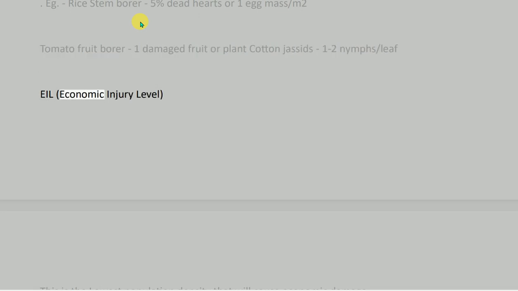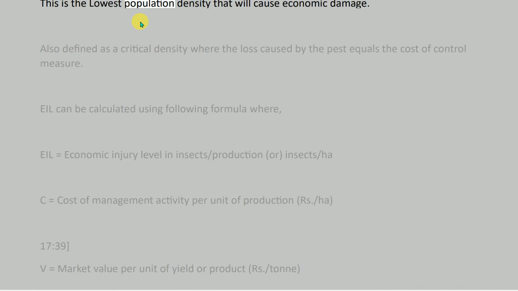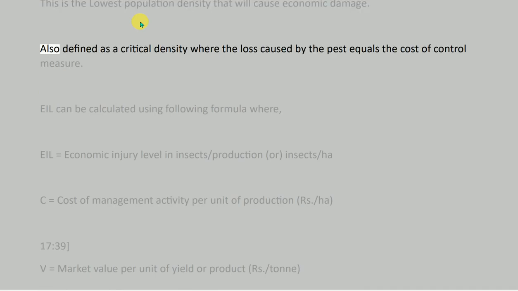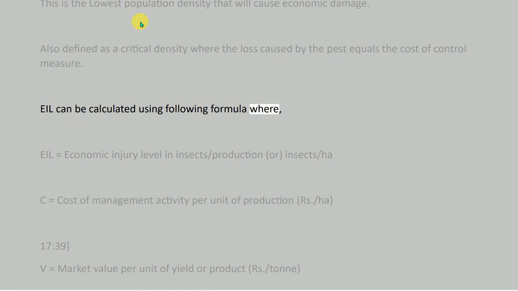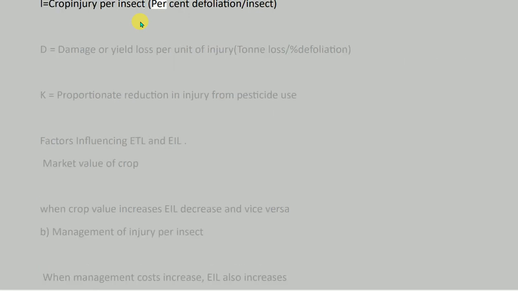EIL, economic injury level: this is the lowest population density that will cause economic damage. It is also defined as the critical density where the loss caused by the pest equals the cost of the control measure. EIL can be calculated using the following formula, where EIL is equal to economic injury level in insects per production unit, C is equal to cost of management activity per unit of production, rupees per hectare, V is equal to market value per unit of yield or product, rupees per ton, I is equal to crop injury per insect, percent defoliation per insect, D is equal to damage or yield loss per unit of injury, ton loss per percent defoliation, K is equal to proportionate reduction in injury from pesticide use.